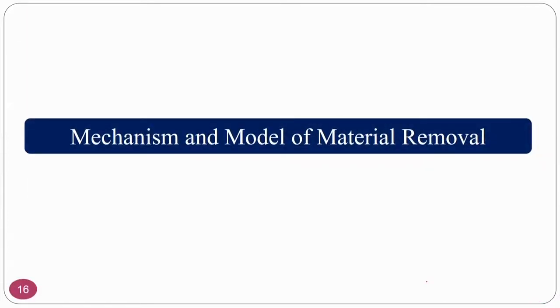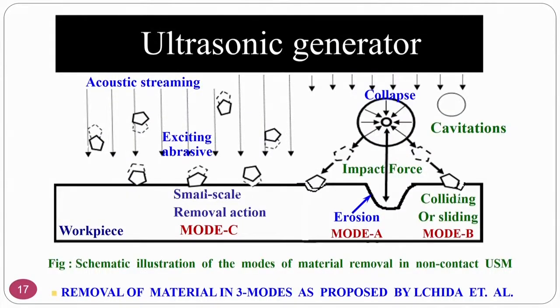The mechanism and models of the material removal, normally there are some models proposed by famous people, and we are not going to study all the models, we are just going to see one of the models. See, ultrasonic generator is there, which is connected to the tool. Whenever the ultrasonic generator produces the ultrasonic vibrations, abrasive particles gain the energy. Assume that my abrasive particle is here, what is it going to do? It is going to gain the kinetic energy and tries to move towards the workpiece.